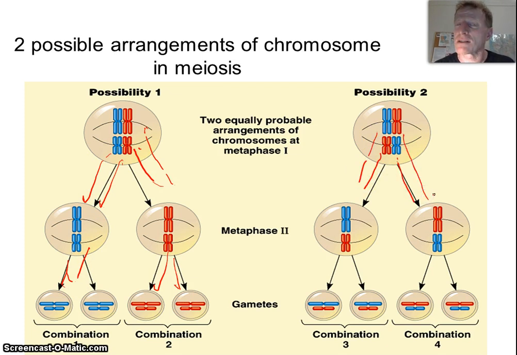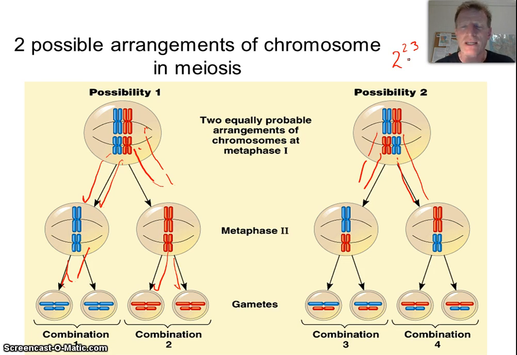There's 2 possibilities here, right? So in this case, there's 2 to the second combinations. Now in us, we've got 23 pairs of chromosomes, so we actually have 2 to the 23rd combinations. That's a lot. That is about 8.6 million combinations of sperm or eggs. So the chances that you and a sibling are identical in terms of all the chromosomes is almost 0, right?